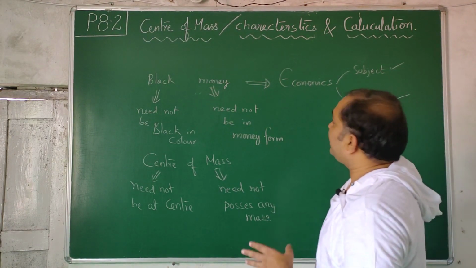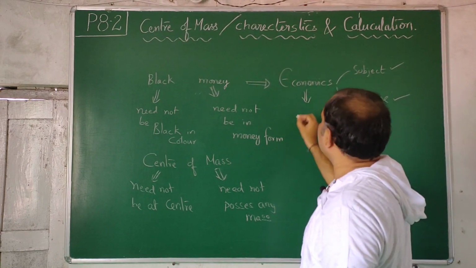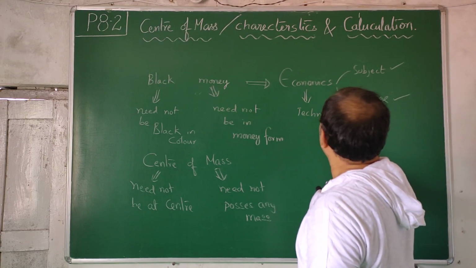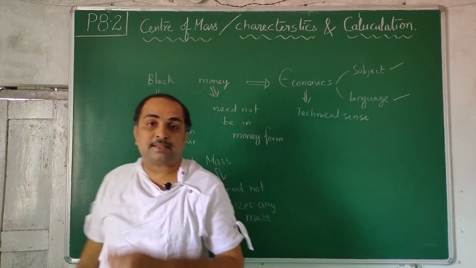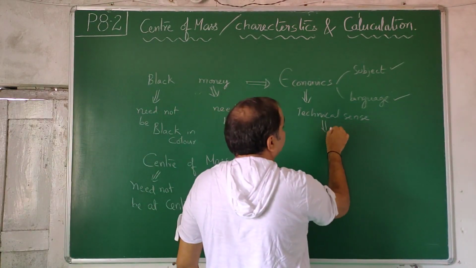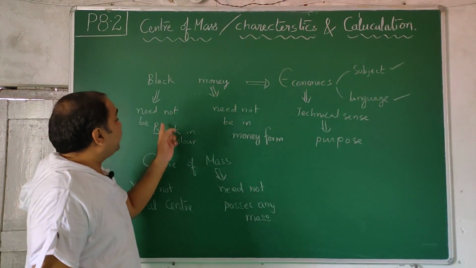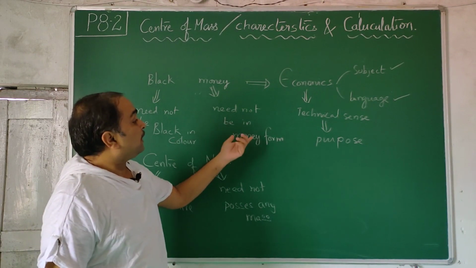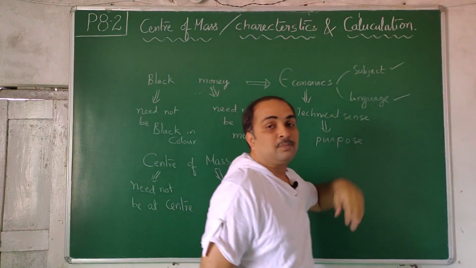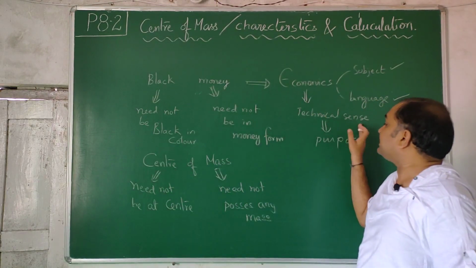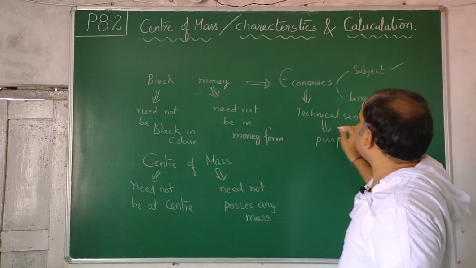And whenever we use something in economics, it will have economic sense or subject sense or technical sense. So the black money, it have a technical sense and it will have a purpose. The word black in English need not have any purpose, it's a meaning. Money in English is a meaning, it need not have any purpose. But whenever you are using in a subject like economics, will have technical sense and it will have a purpose.